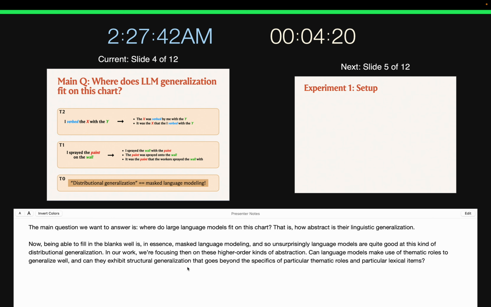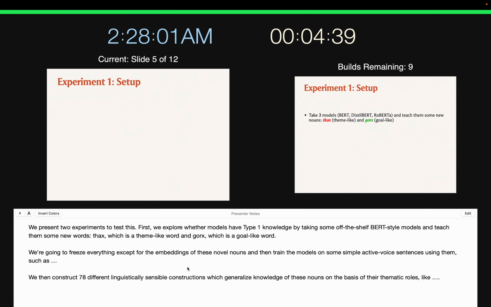In our work, then, we're focusing on these two higher order kinds of abstraction. First, can language models make use of thematic roles to generalize well? And second, can they exhibit structural generalization that goes beyond the specifics of particular thematic roles or particular lexical items? We present two experiments to test this.